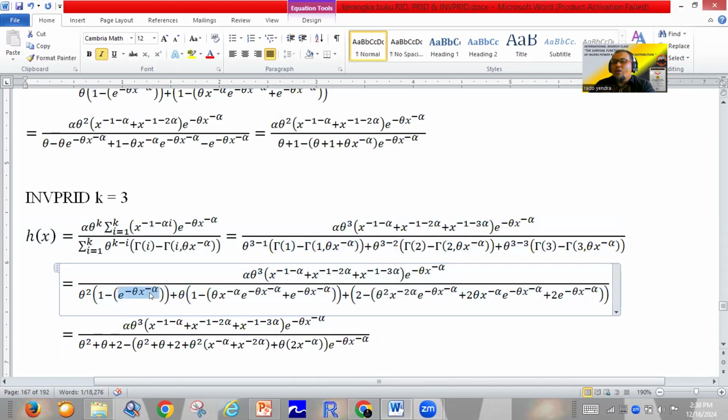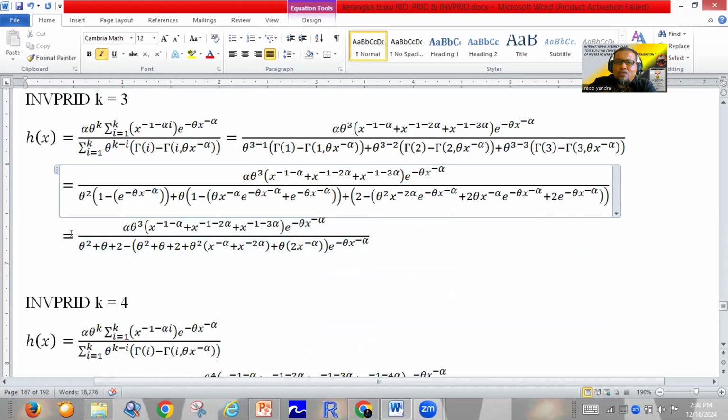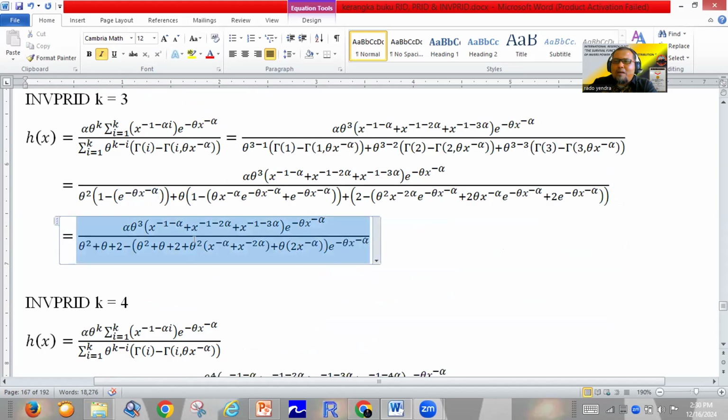We have discussed the upper incomplete gamma theory, so using simple mathematics, you can find the hazard function of the inverse Power Rado Institute distribution. So very easy.